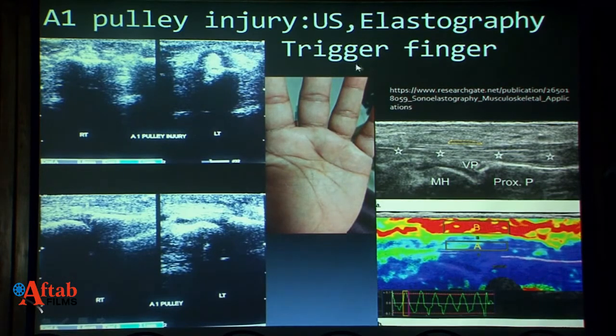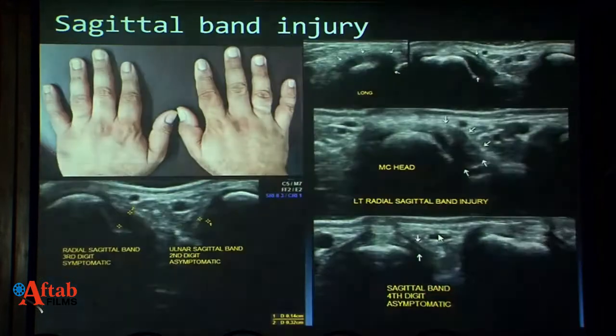Pulley lesions, we all are aware there are multiple pulleys. This is the A1 pulley at the level of the metacarpophalangeal joint, and we can see some bluish discoloration here. There is thickening as compared to the normal side, and elastography plays a role where there is trigger finger, and if fibrosis has set in, we can detect it as a hard or stiff structure on elastography, and again there is a surgical line of treatment for it. There is no conservative line of treatment with injections or anything for that. So elastography again plays a vital role here.